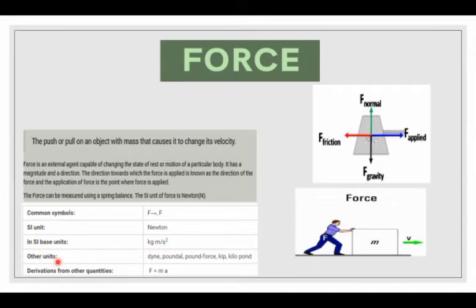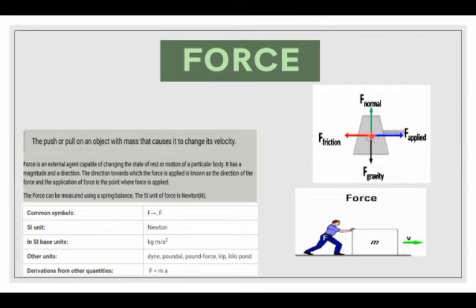Other units used for force are dyne, pound, and kilopound. Formula for force: F is equal to ma, where m is mass and a is acceleration.